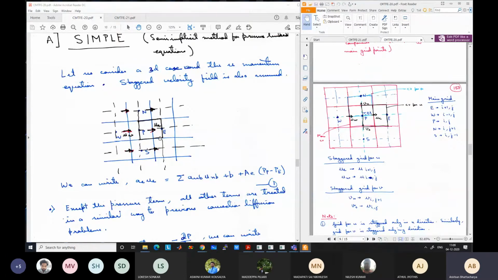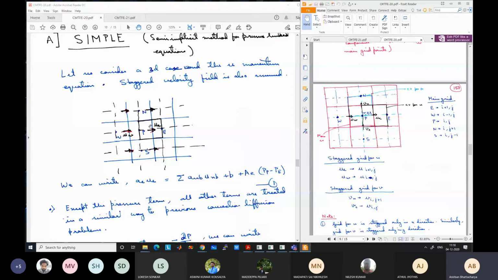So this black colored box is the control volume for the velocity u. Similarly, there can be another black colored box here for the velocity u. Okay, adjacent neighboring cell. Similarly, another one. So the main feature is that all these control volumes go from one main grid point to another main grid point, and their centers are located on the faces of the main grid point. So the u velocities are stored at the faces of the main grid points.